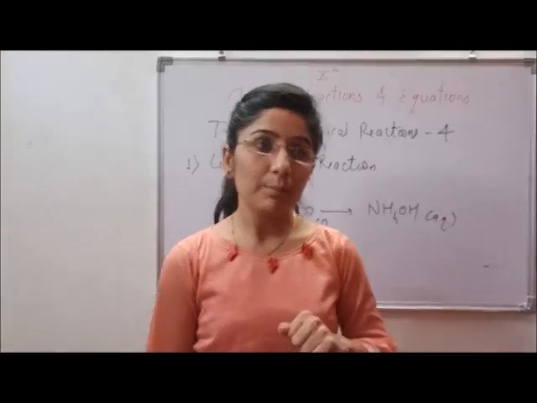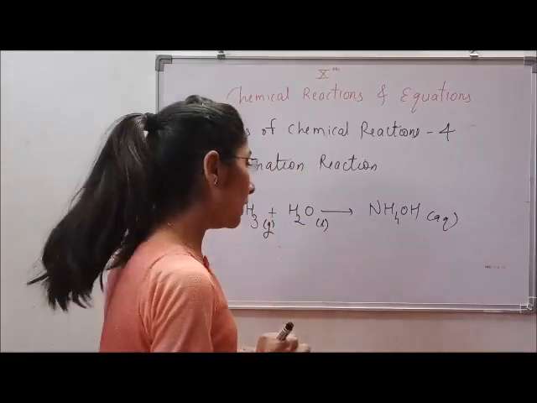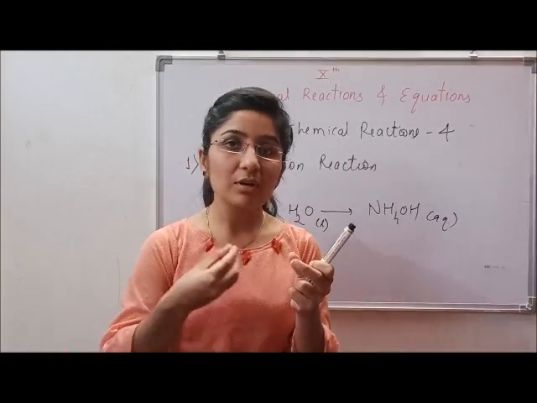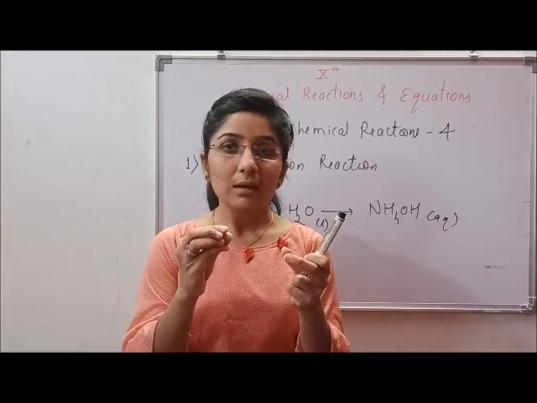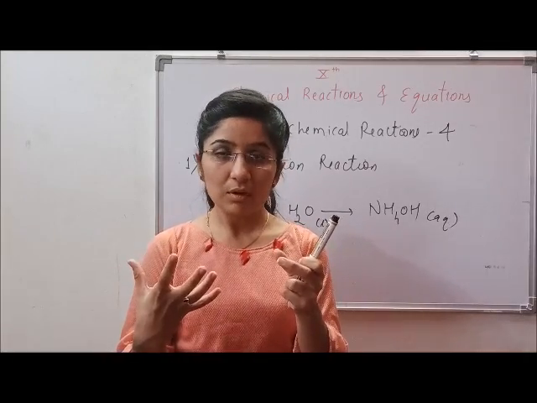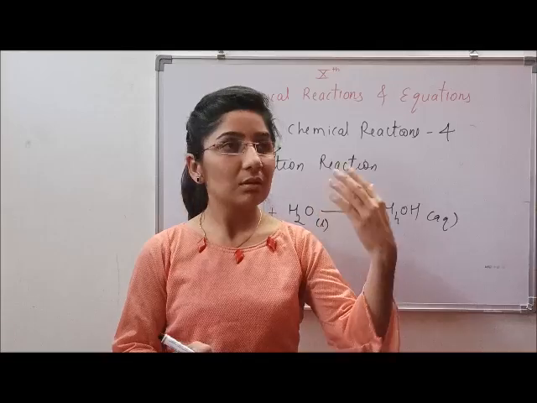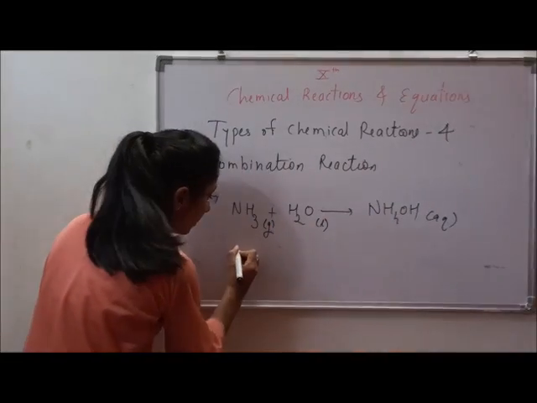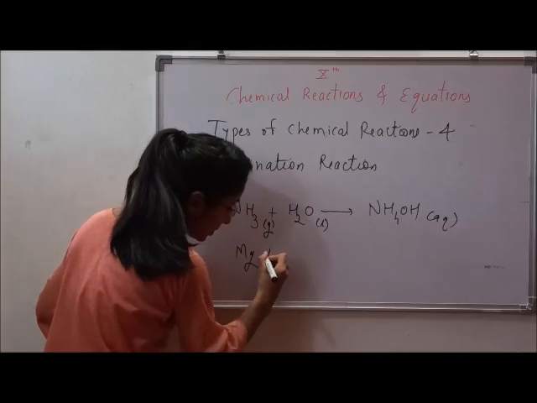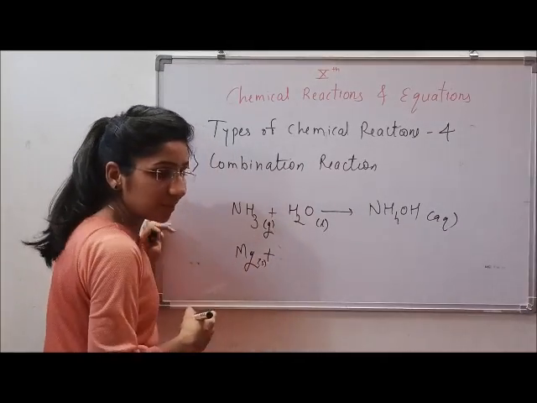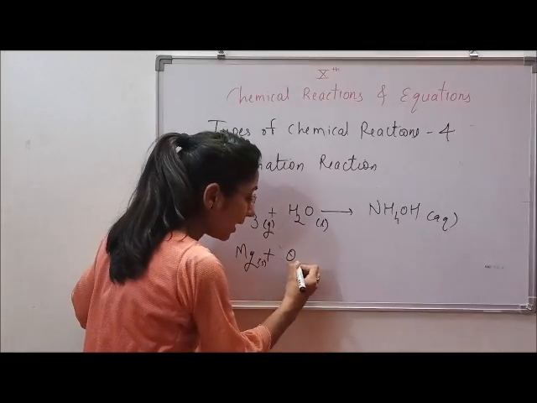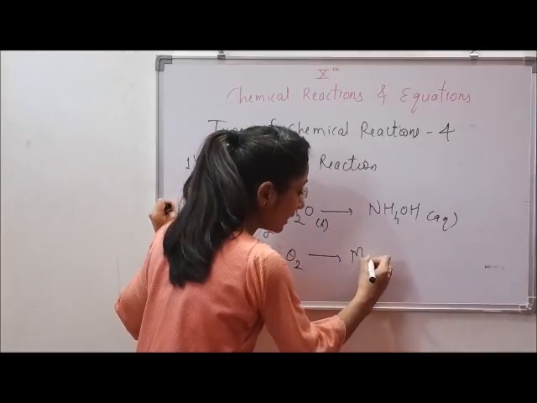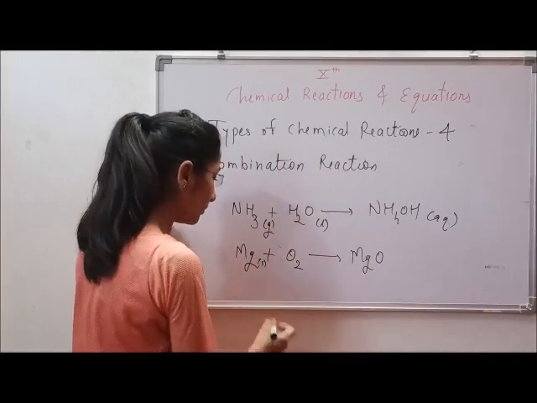There is one more example. If we take a magnesium ribbon and ignite it, it will start combustion. So what happens in the combustion? The atmospheric oxygen will react with the magnesium. Magnesium, which is in the solid form, if we ignite it, will combine with the atmospheric oxygen and form magnesium oxide.